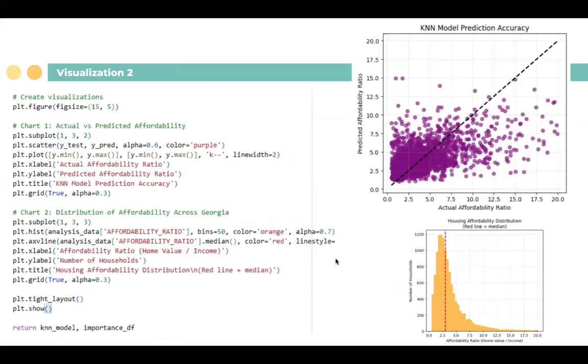For our second visualization, we did the KNN model prediction accuracy. As in the previous visualization, we wanted to know how accurate our prediction was to the actual data. And as before, it's pretty accurate. We also wanted to calculate the housing affordability distribution, as you can see in the graph below, by the number of households and the affordability ratio that I mentioned of the home value with the income. As you can see, we use graphs for both of our sklearn models because we thought it was the toughest part of the project, so we wanted to showcase our results we were very proud of.